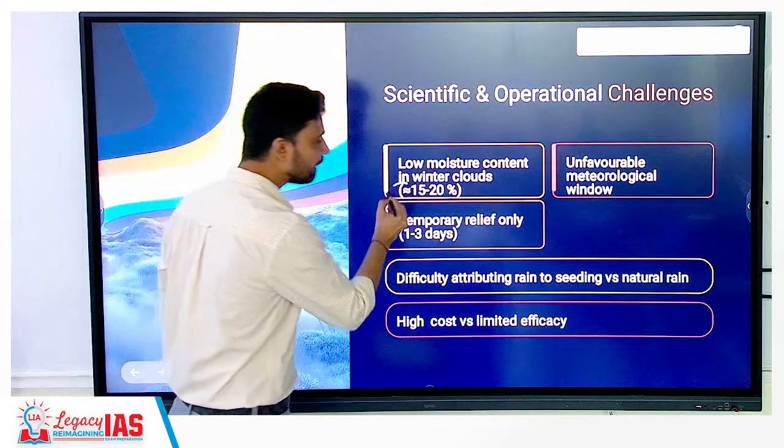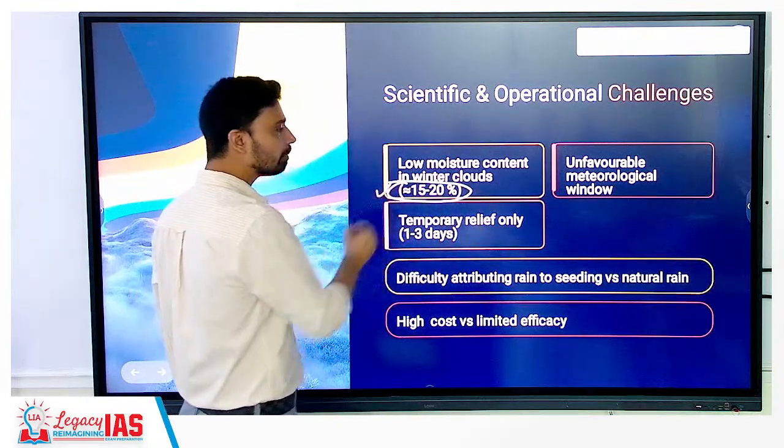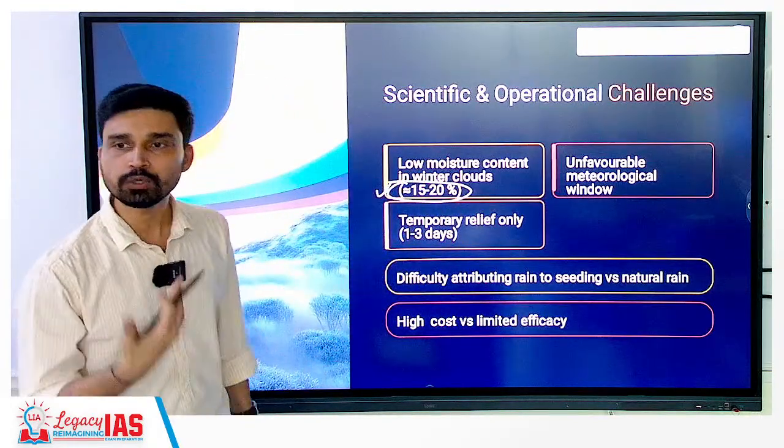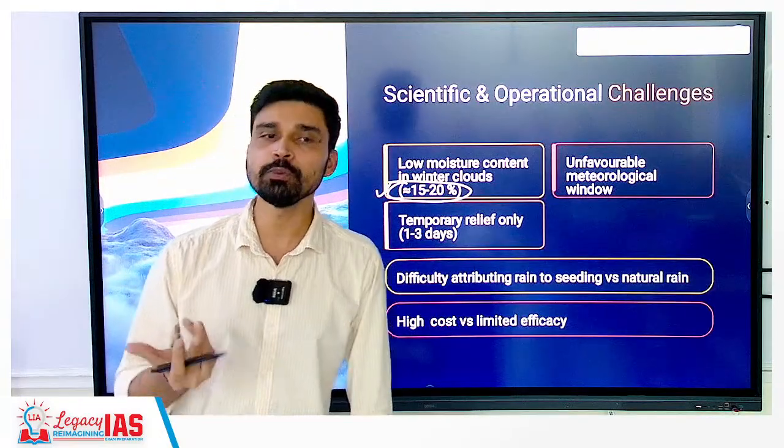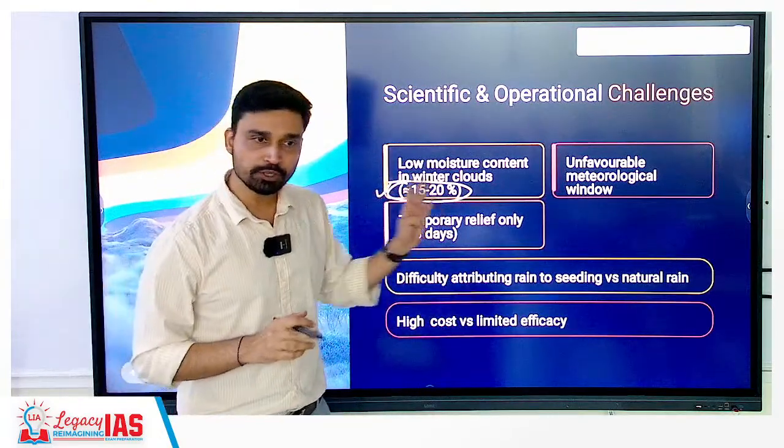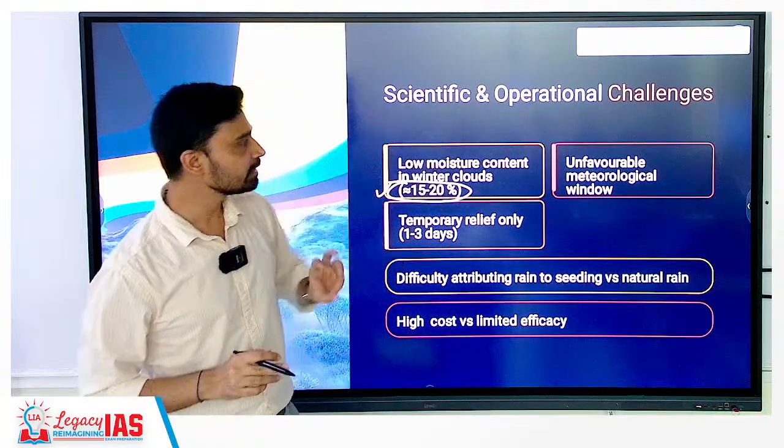In the winter time, what happens? Water vapor in the upper atmosphere is somewhere between 15 to 20%. The atmospheric humidity level we can talk about is between 15 to 20%. So that creates a challenge.